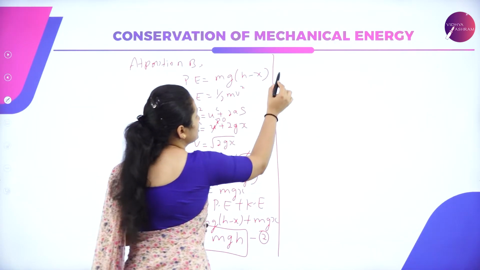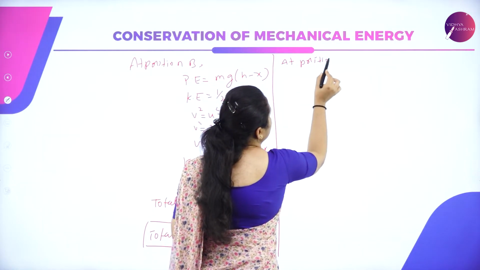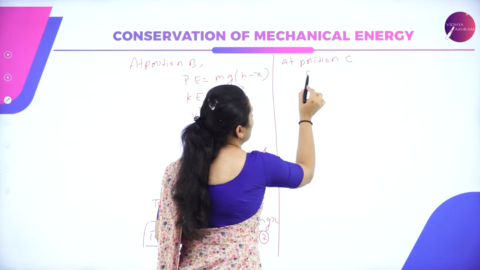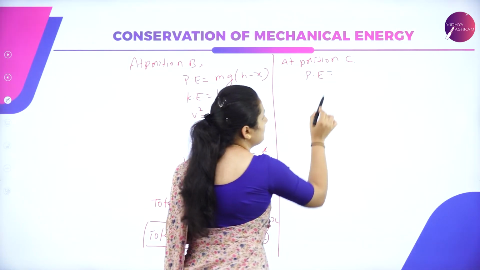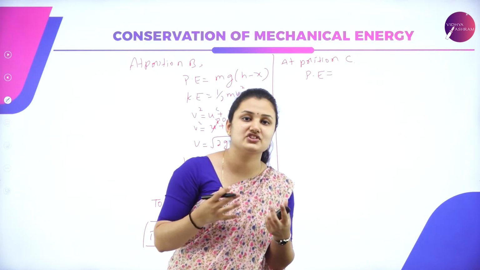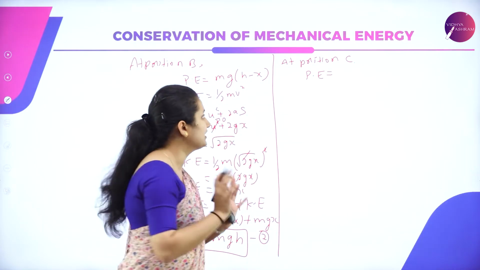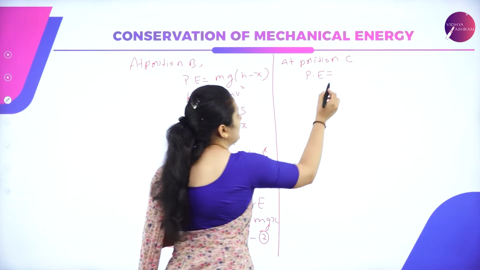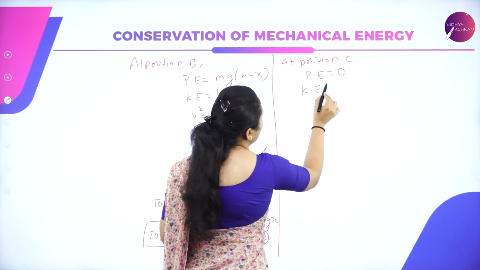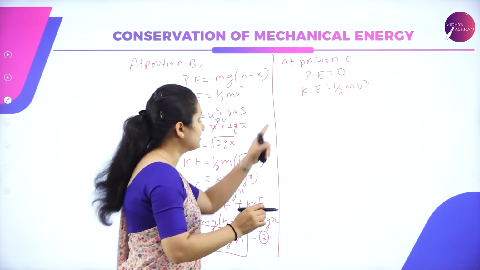So at position C, what will be your potential energy? Height will be decreased, so potential energy will be lost. When height h is equal to 0, potential energy is lost and the ball has gained kinetic energy, that is v. So potential energy is 0. What is kinetic energy? KE is equal to half mv square. So what is v square?